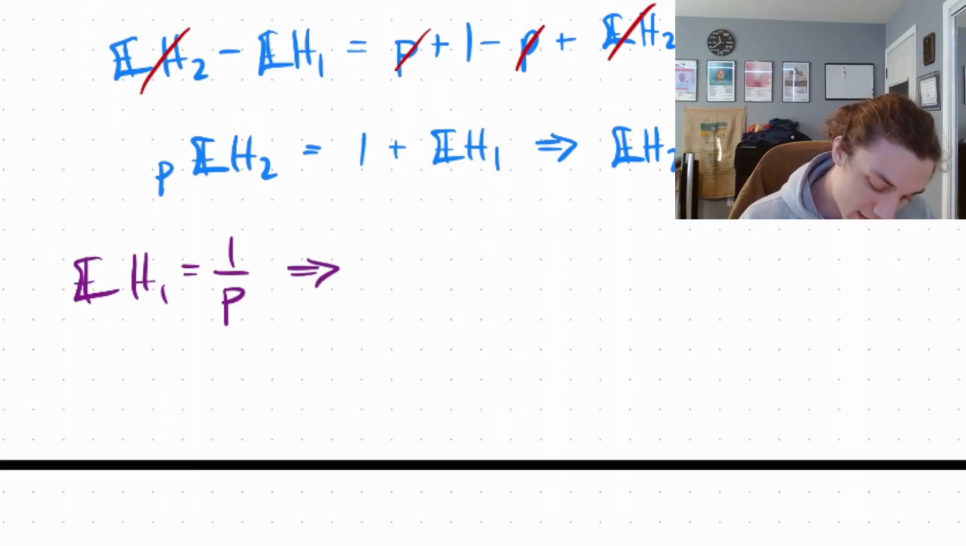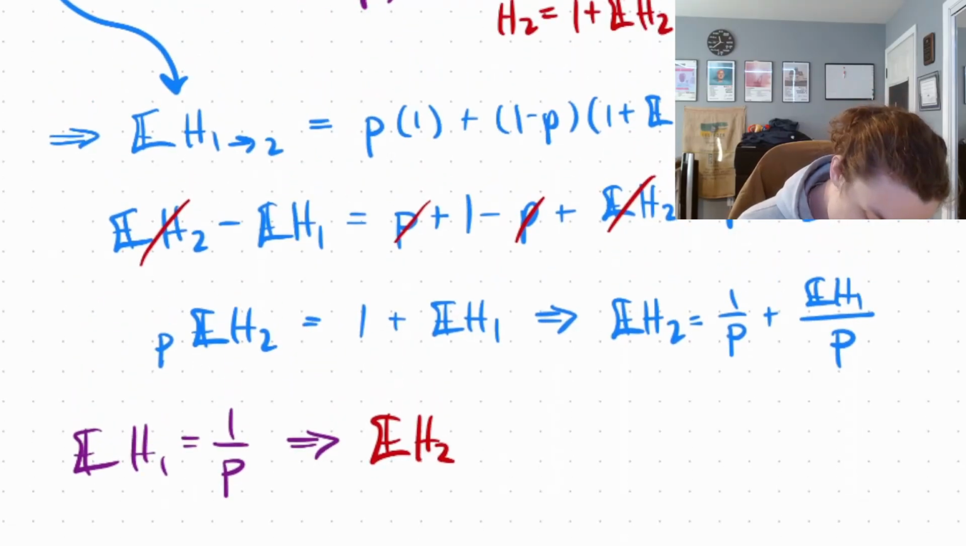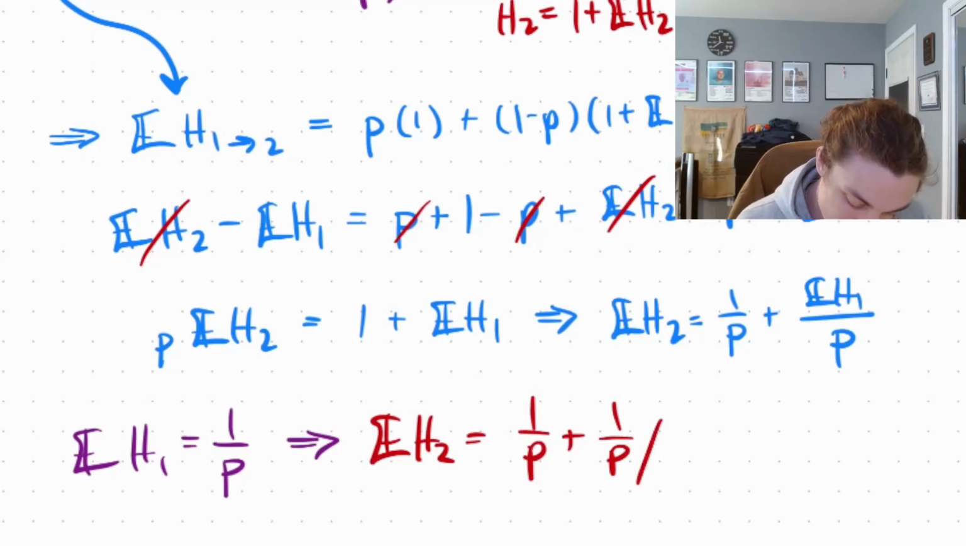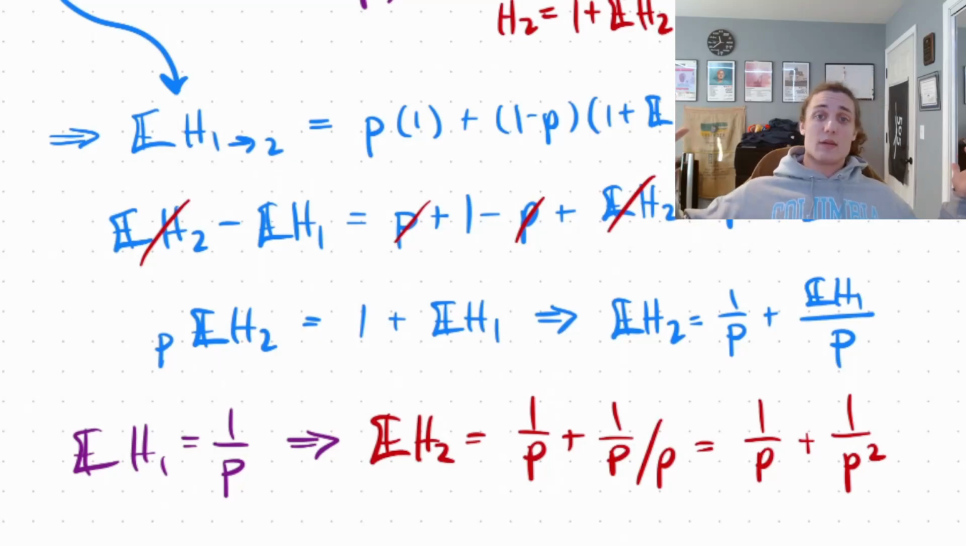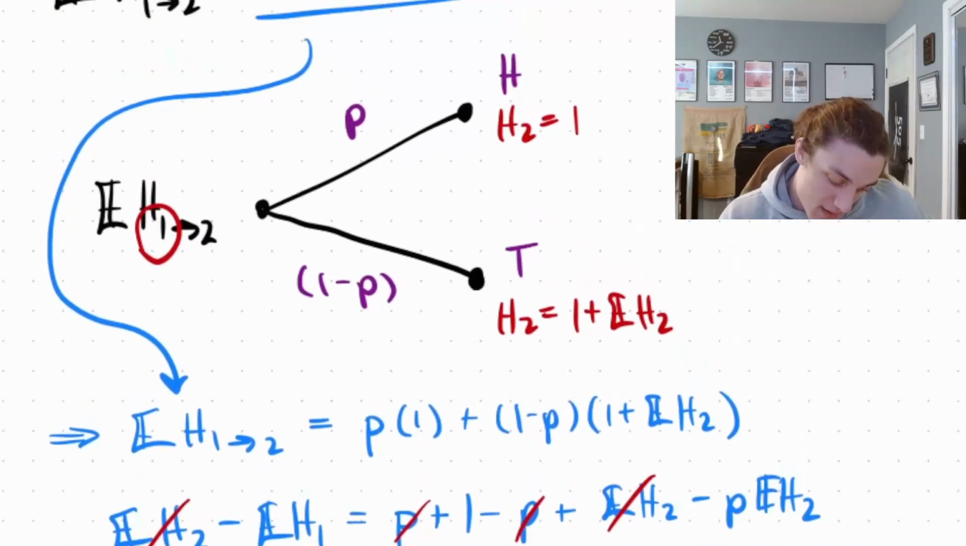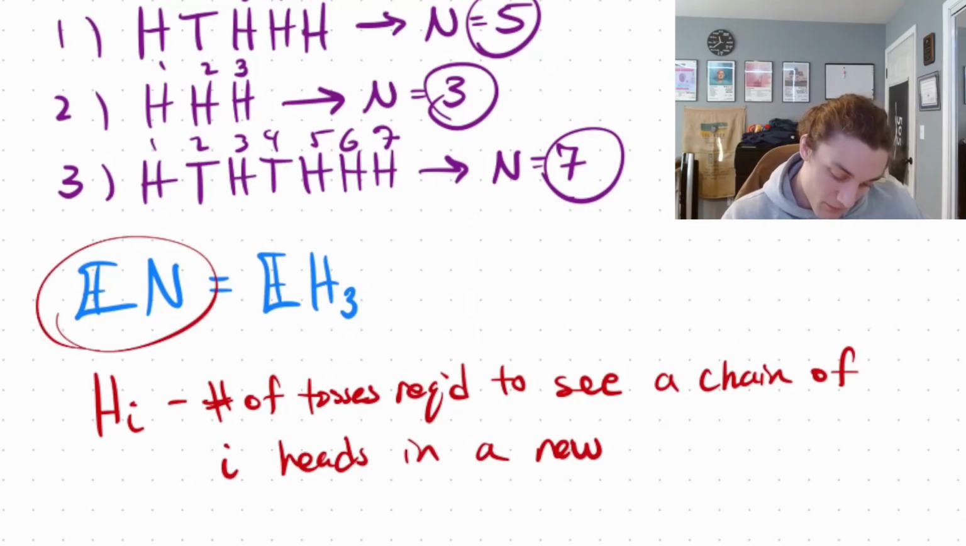So that means E of H2, given what we had just solved, is equal to 1 over P plus 1 over P over P, which is 1 over P plus 1 over P squared. And that's it. And that is the expectation of H2. And now we just need to do this one more time, and that's going to be the answer to this question.